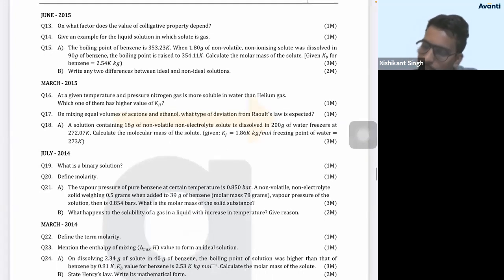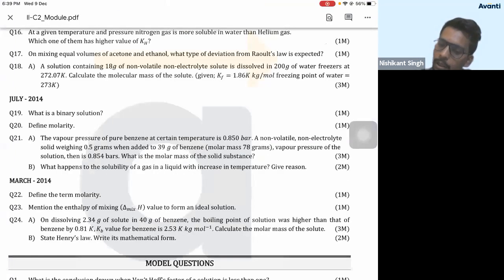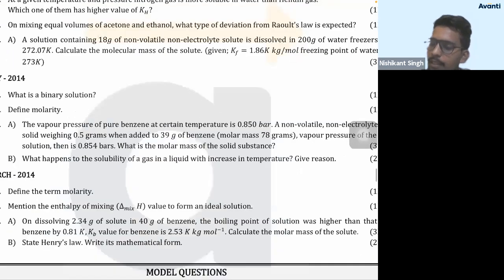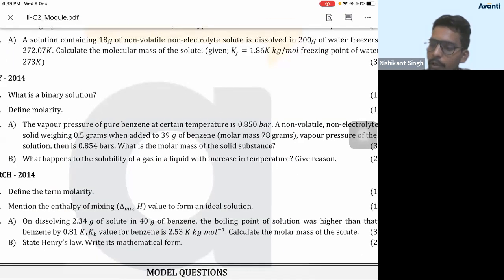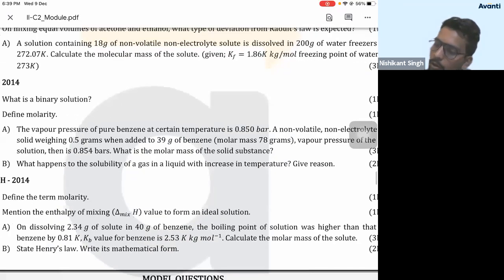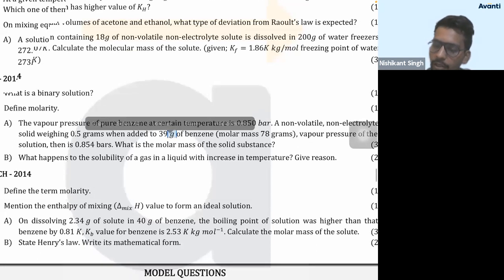And then here, this is a numerical on relative lowering of vapor pressure. Vapor pressure of pure benzene, P naught, is given. Then 0.5 gram non-volatile solute and 39 gram benzene are given. So weight of solute and weight of benzene are given; you can find moles and mole fraction. What is the molar mass of the solid substance?